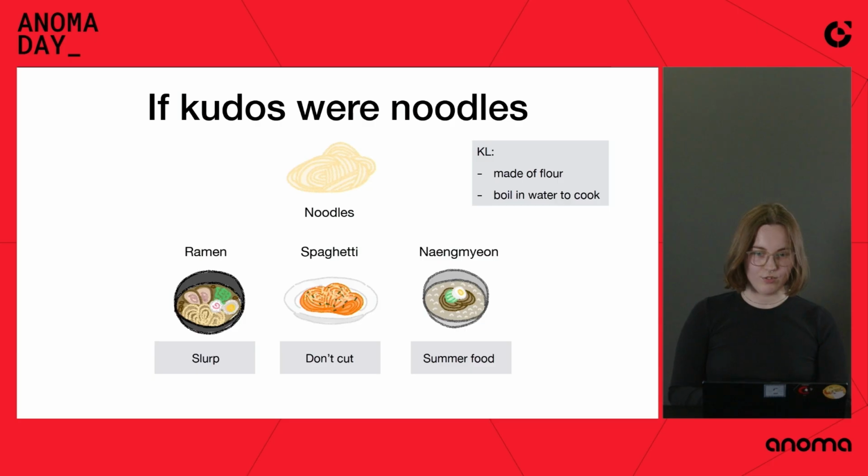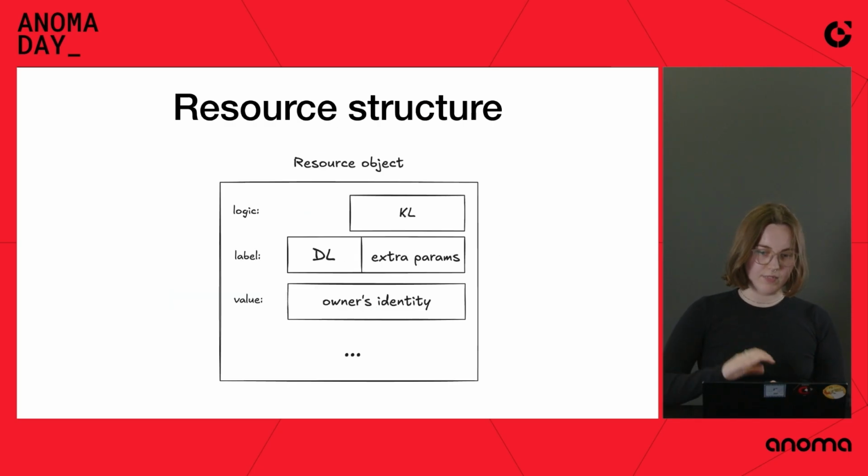And back to noodles. So Kudos' main logic would be that all noodles are made of flour and we boil them in water to cook. And for different denominations, different rules apply. For example, you slurp ramen and you don't cut spaghetti, and naengmyeon you only eat in the summer. Different denominations, different rules.